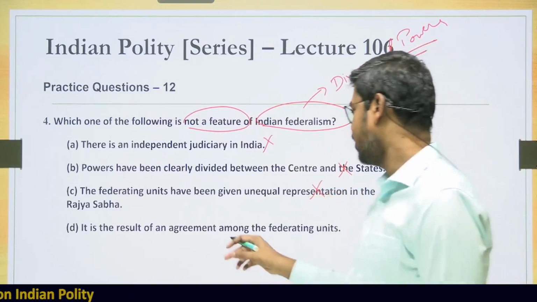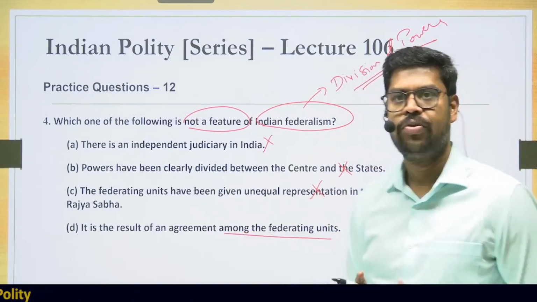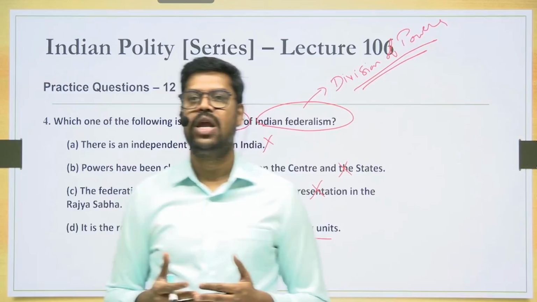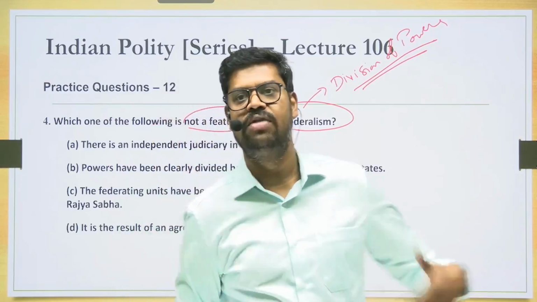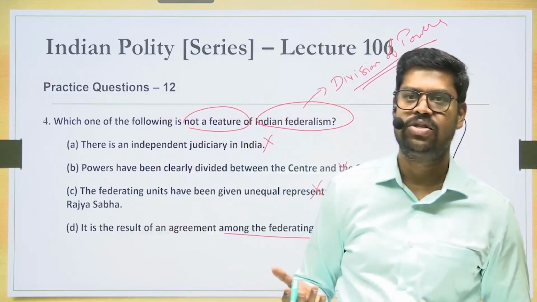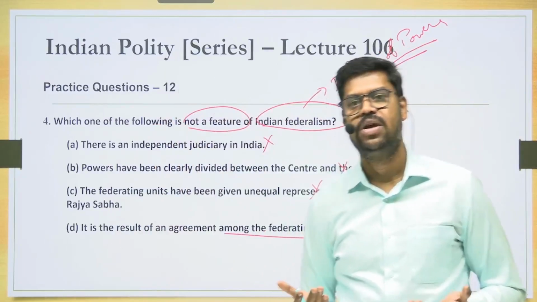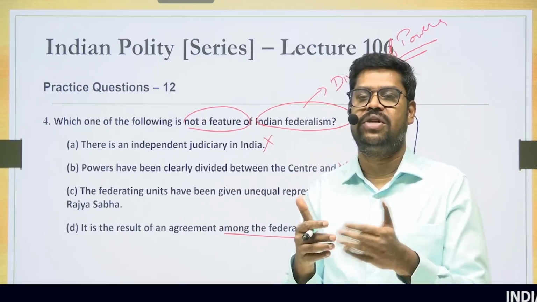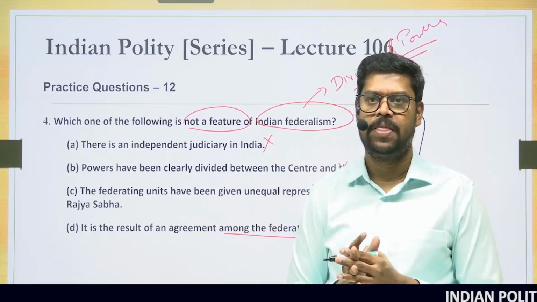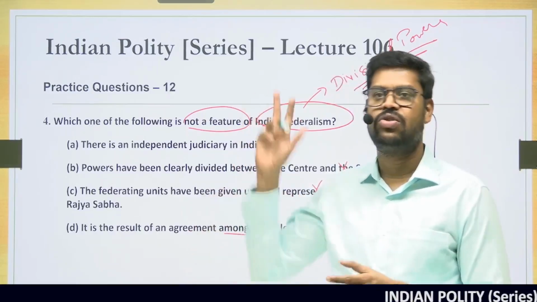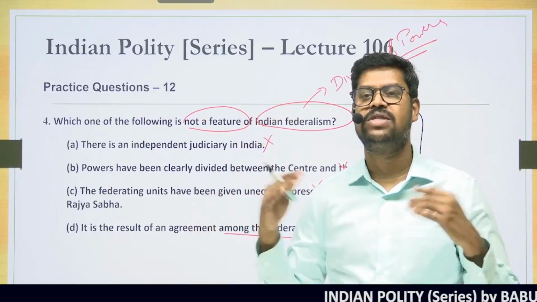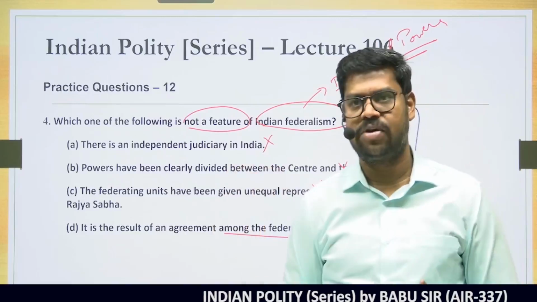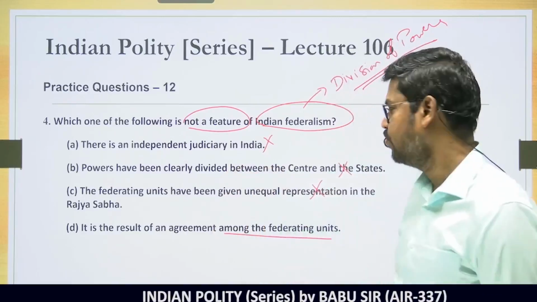It is a result of agreement among the federating units. No. When the Indian Federation was formed, when the Constitution of India came, it was not an agreement between the union and various states. Nothing of that sort has happened in our political history. That is why we say that the Federation of India is more a holding together federation rather than a coming together federation. This is true in relation to the Federation of the United States of America, which is a coming together federation, a federation that resulted as an agreement of a number of states. But that is not true with regard to India.